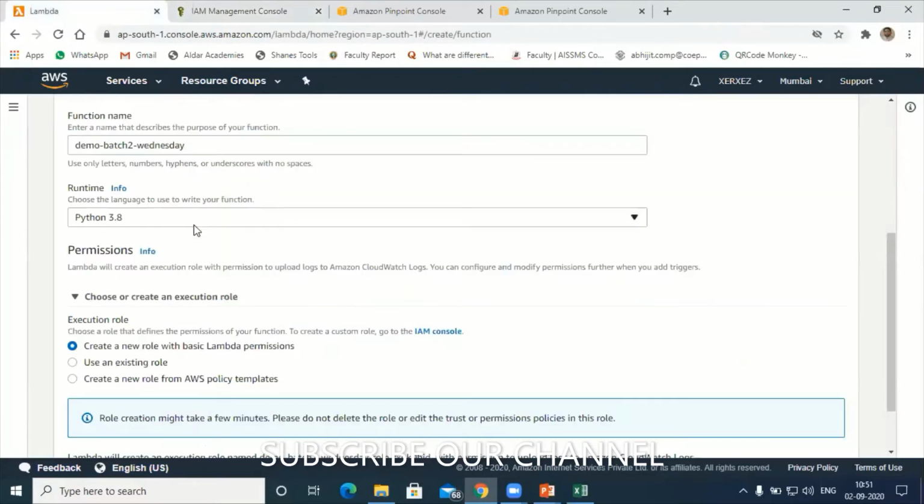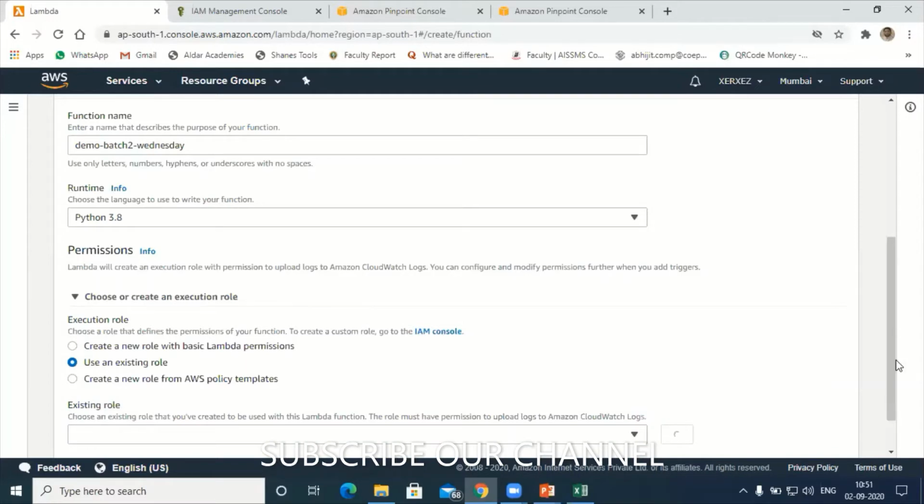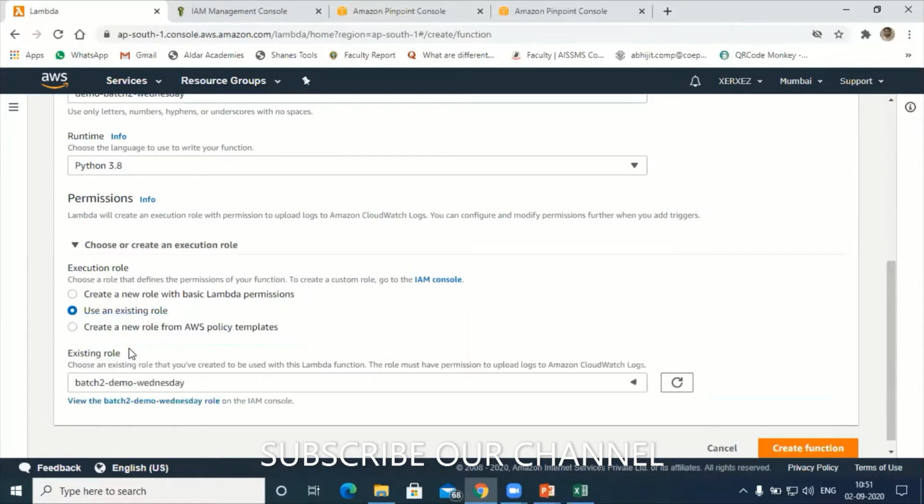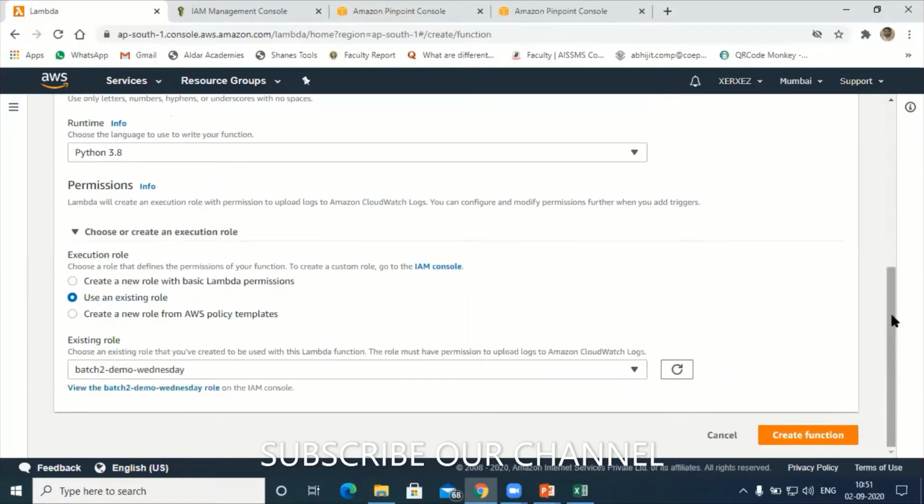So under Lambda function, I have already chosen the platform for the program. The next option is to choose or create an execution role. Here I will use an existing role. It will pop up automatically in your Lambda function. As far as Lambda is concerned, I have already created 2 roles here, and this is the freshly created role today. So I will use this batch 2 demo Wednesday role. Next is create function.